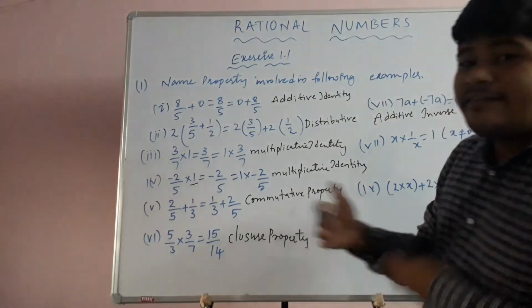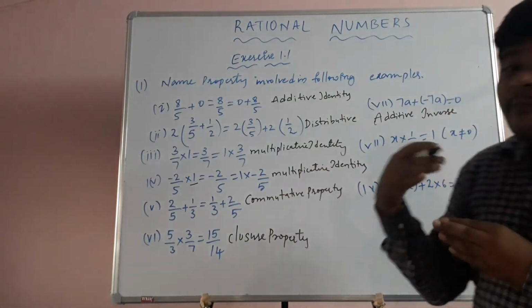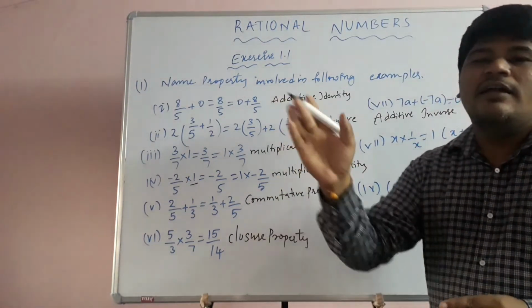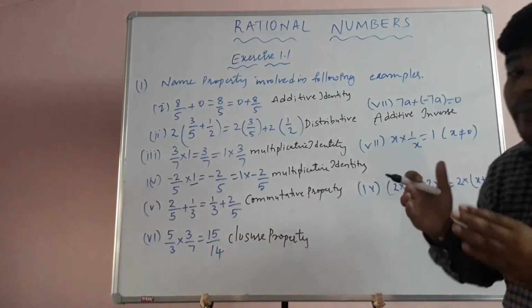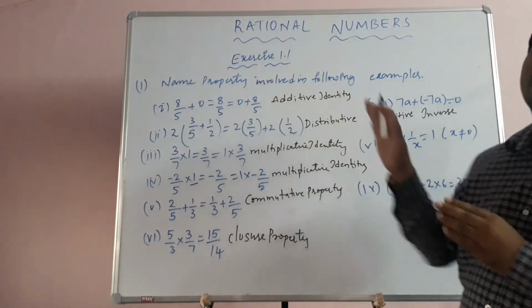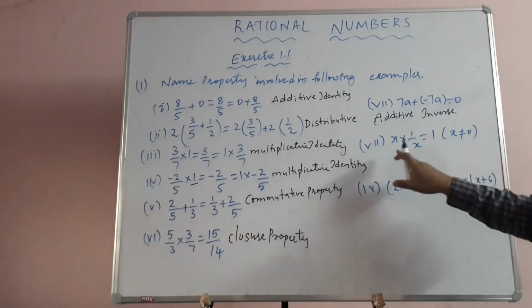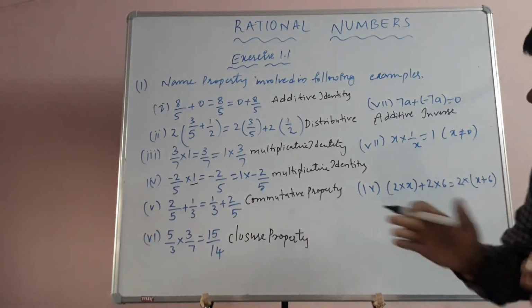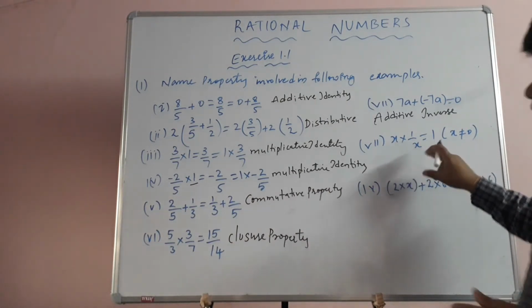Okay, so next, x into 1 by x is equal to 1. By multiplying two numbers we are getting 1. Here each is called the multiplicative inverse of the other, and x is a non-zero number. So children, this property is multiplicative inverse, the product is 1.